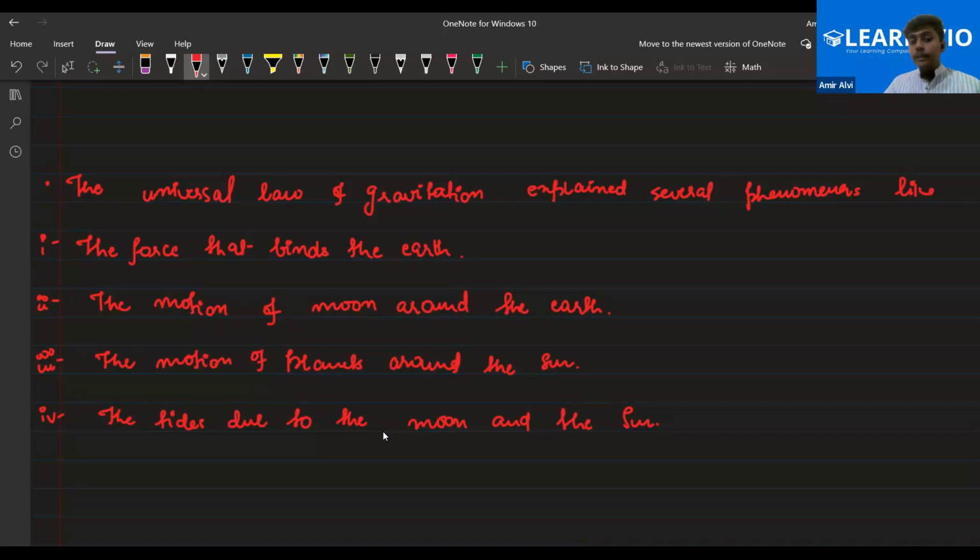So when the Moon exerts force on the Earth, the tides are formed, meaning a huge tide in the oceans, about 70-80 meters high. So these tides are caused by the Moon and the Sun. Check, everyone. Yes, sir. This is the explanation given by the universal law of gravitation.